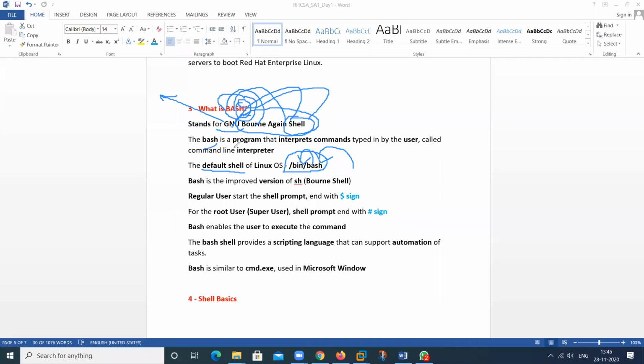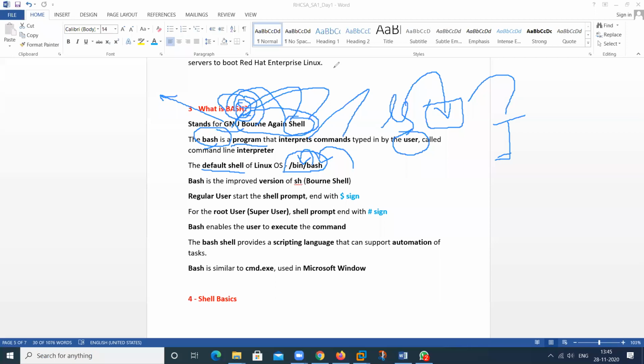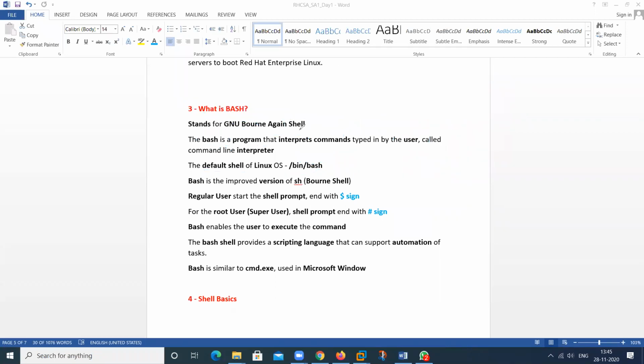So what is BASH? This is a program that interprets your command. Suppose you have typed a command, this will inform BASH whether it is right or wrong. If we have any issue in this command, it will show me an error that this is not found. Any command a user types is interpreted by this program. The program name is BASH, and all commands are interpreted by it.